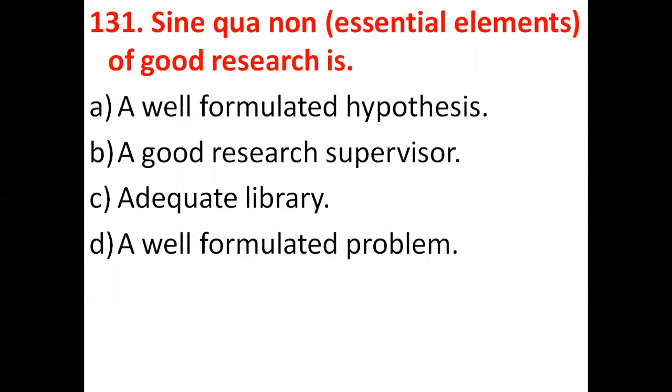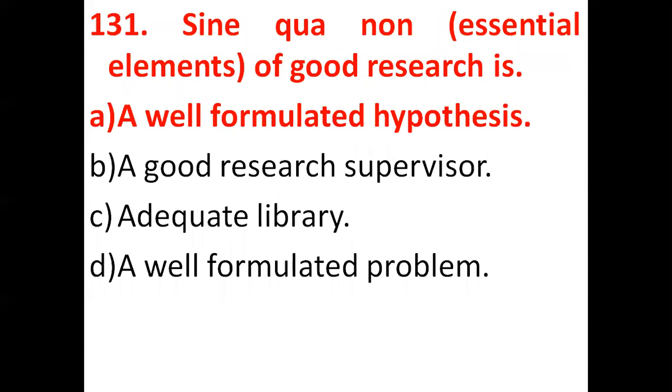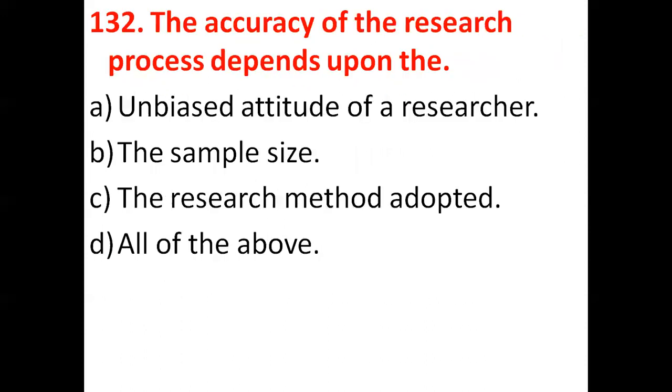So our correct answer will be: essential elements of a good research is a well formulated hypothesis. So, the next question is, the accuracy of the research process depends upon: unbiased attitude of a researcher, the sample size, the research method adopted. So the accuracy of the research process depends upon the unbiased attitude of the researcher.